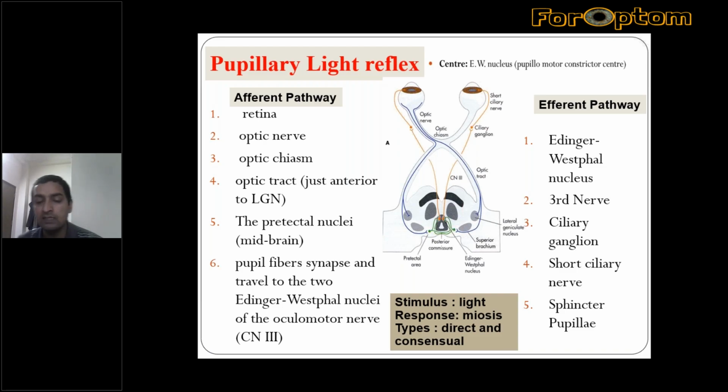In this reflex, the sphincter pupillae is the effector, which contracts, and the desirable response, meiosis or pupillary constriction, happens. So this is the simple illustration of the pupillary light reflex. This is of two types: direct as well as consensual.